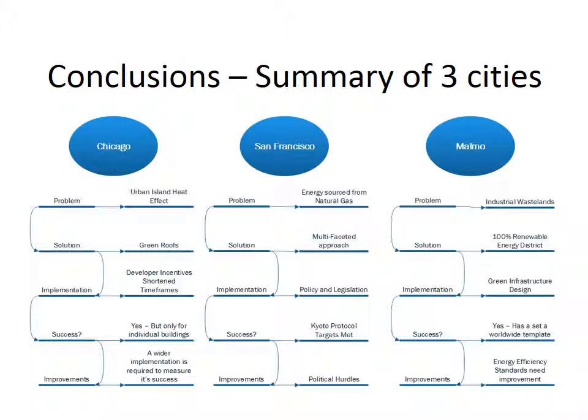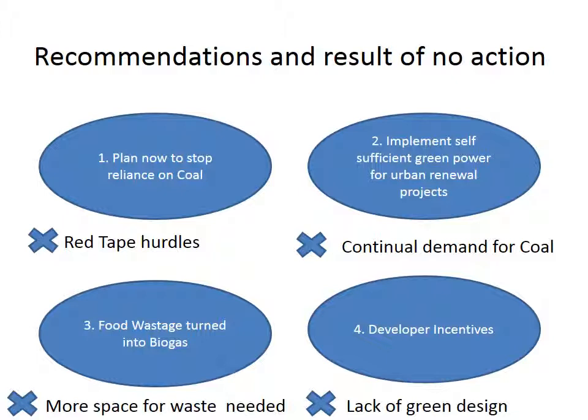Each of these cities have achieved success with their strategies to reduce carbon emissions. San Francisco did it by taking a multifaceted approach through legislation. Malmö's Bo01 area developed from scratch as a 100% renewable energy district. And Chicago green roofs have been very successful in reducing energy use for the individual buildings that have them. Here are my recommendations.